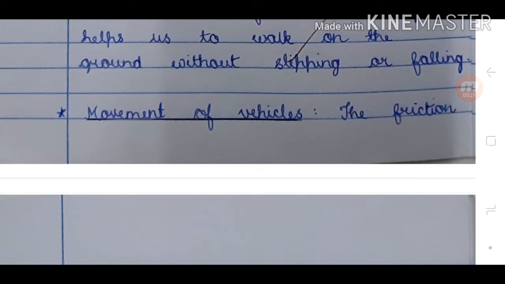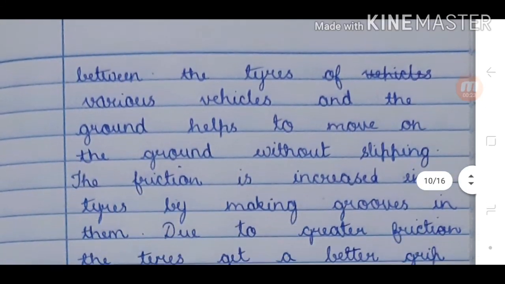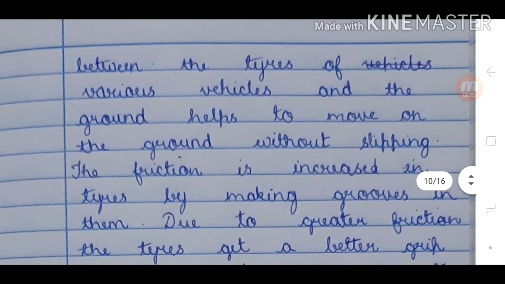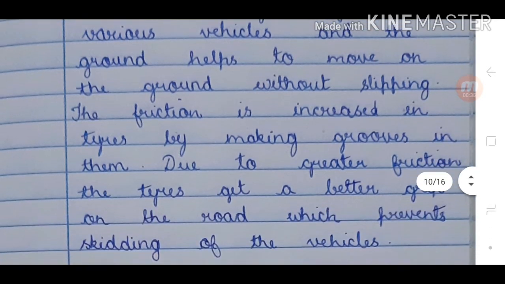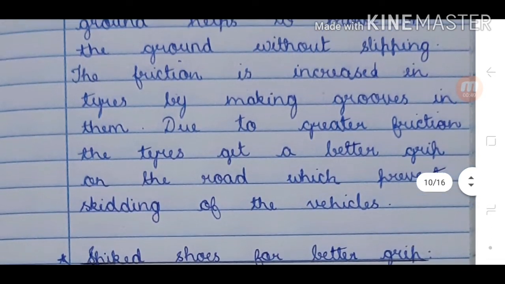2. Movement of vehicles. The friction between the tires of various vehicles and the ground helps us to move on the ground without slipping. The friction is increased in tires by making grooves in them. Due to greater friction, the tires get a better grip on the road, which prevents skidding of the vehicles.